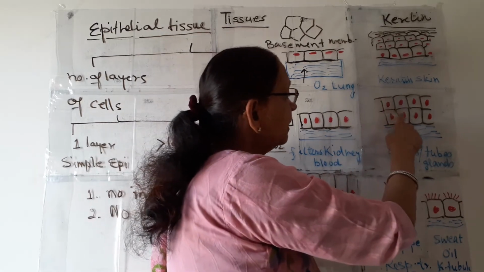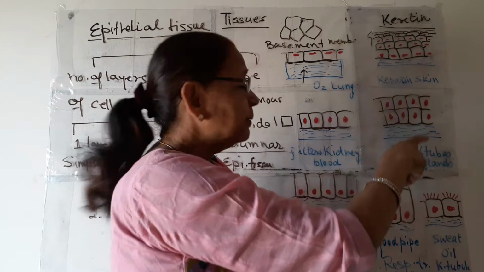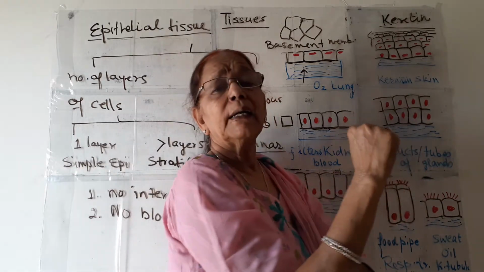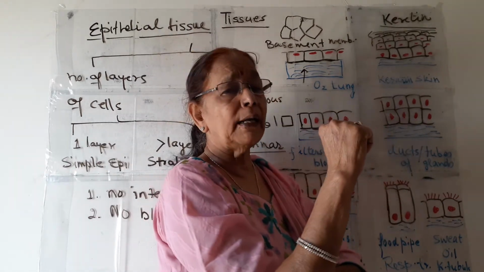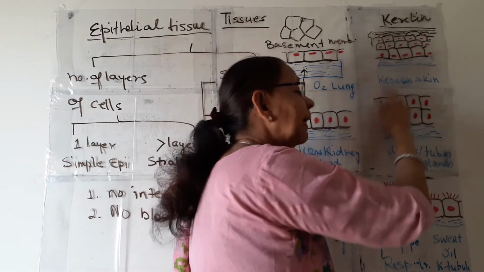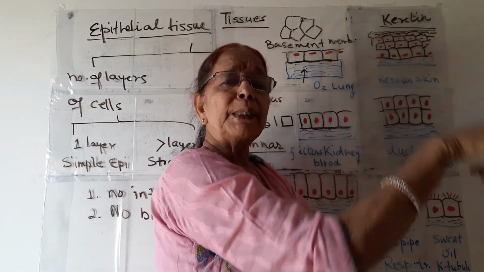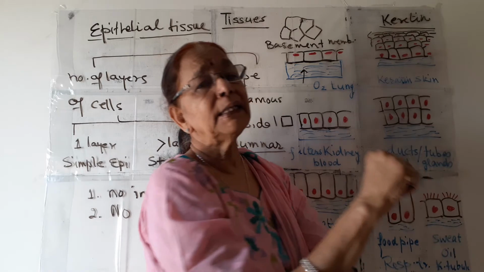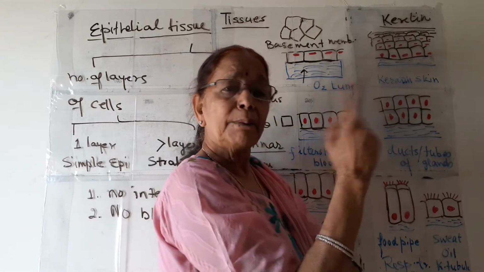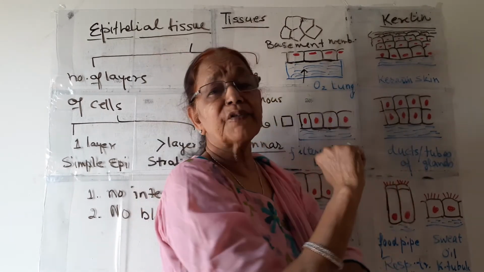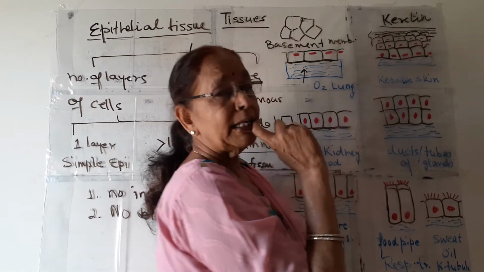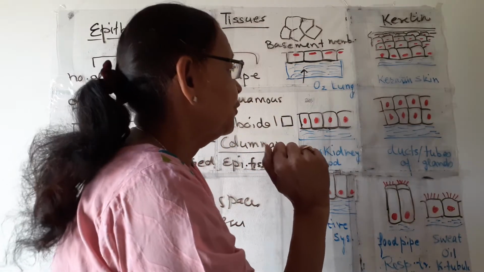So they secrete certain substances in glands like salivary, oil and sweat glands. They line the epithelium of these glands. The inner epithelium is made up of stratified cuboidal epithelial tissue.